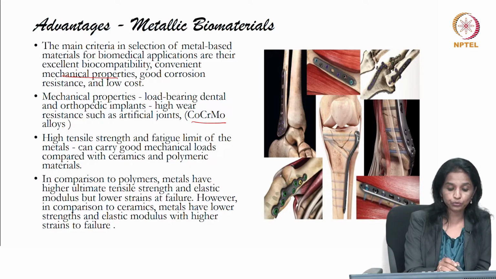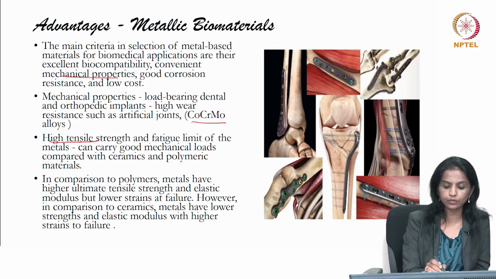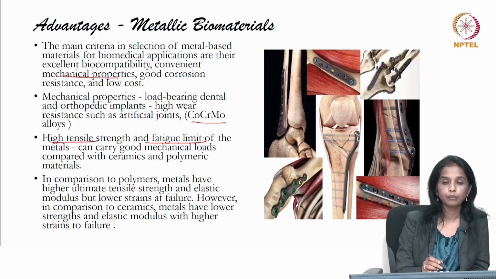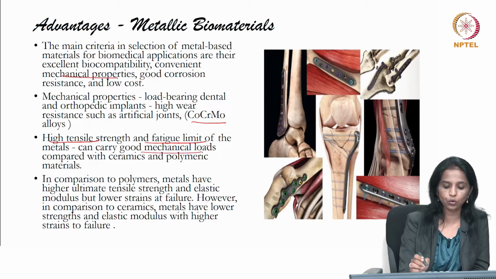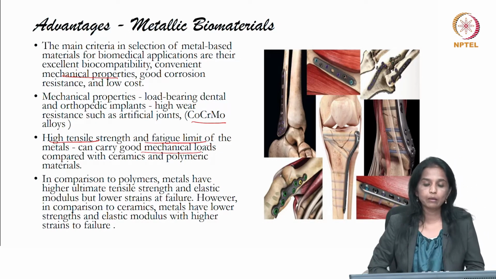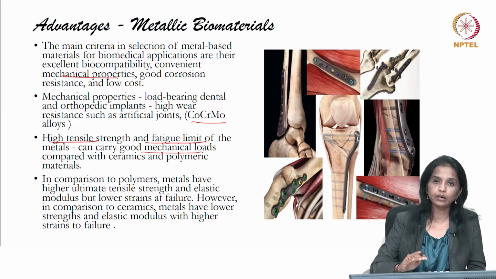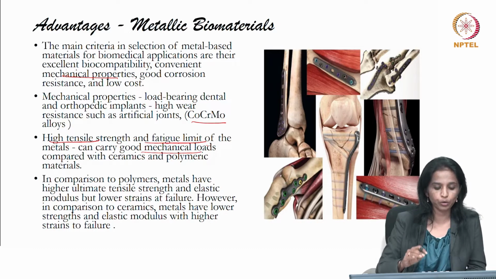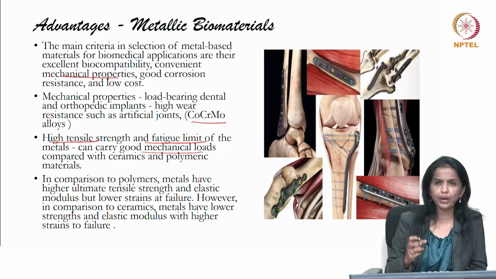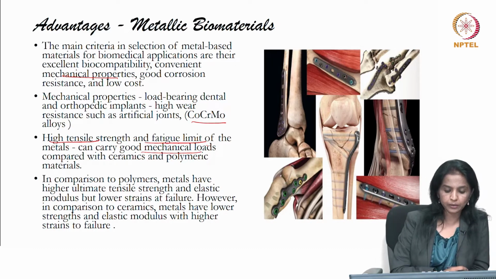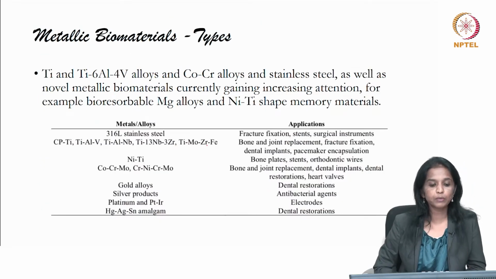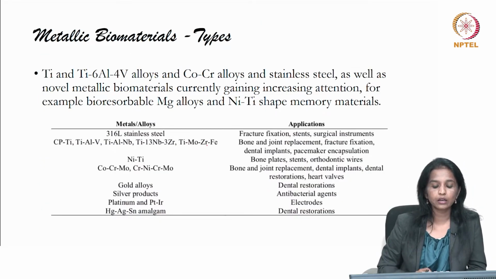So how are they useful? They have a very high tensile strength and fatigue limit, because they can carry huge mechanical loads when compared to ceramics and polymer materials. In comparison, polymer, then ceramics, and above all your metals are the ones which give very high tensile strength. And further, among these metallic biomaterials, the most commonly used or preferred ones are your titanium alloys also, in addition to cobalt, chromium alloys.